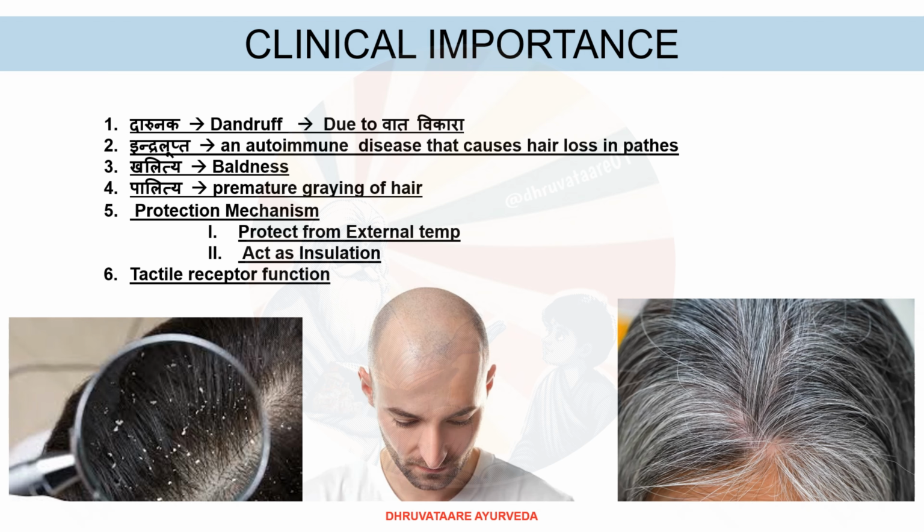These are the clinical importance of Kesha. Darunaka, which means dandruff, due to Vata Prakriti. Indralupta, an autoimmune disease that causes hair loss in patches. Khalitya, baldness. Palitya, premature graying of hair. Protection mechanism. Protection from external temperature. Acts as insulation. Tactile receptor function.